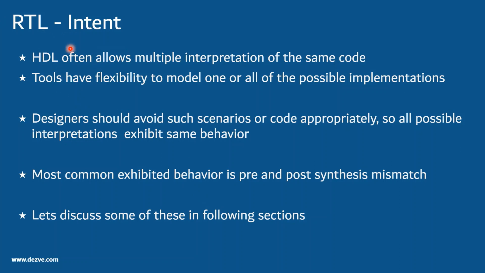This slide tries to bring to your notice that the LRMs for Verilog or VHDL or any other language can have multiple interpretations of the same code. The code we write can be viewed differently by different tools. If a simulator assumes one view and our functional verification team works with it, functional verification takes a lot of time, 30 to 40 or sometimes even 60% of the entire design cycle.